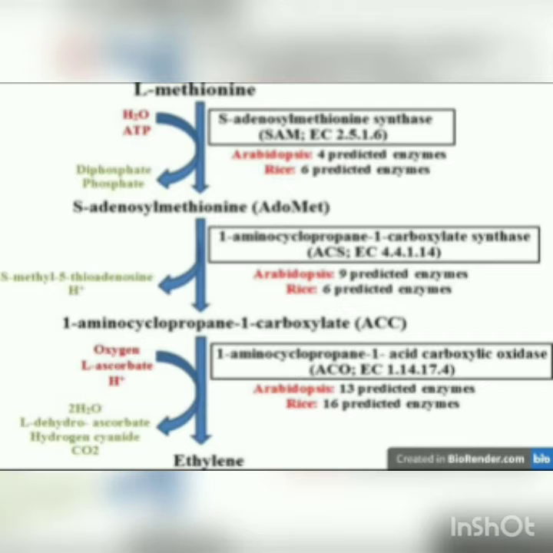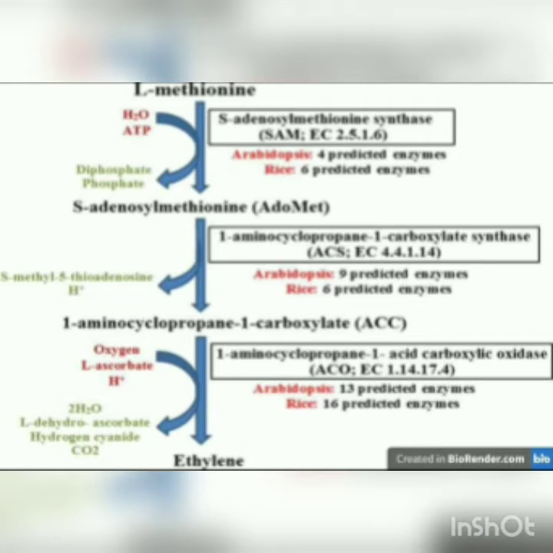The next step in the biosynthesis of ethylene is the conversion of SAM to 1-aminocyclopropane carboxylic acid, that is ACC, which is catalyzed by the enzyme ACC synthase. This step is believed to be the rate-limiting step in ethylene production, and any factor influencing the activity of ACC synthase influences ethylene production. The final step in the biosynthesis of ethylene is oxidative cleavage of 1-aminocyclopropane carboxylic acid, that is ACC, to form ethylene, CO2 and HCN by the enzyme ACC oxidase, formerly known as ethylene forming enzyme, that is EFE. HCN is ultimately converted to formic acid and ammonia. This reaction requires oxygen and is activated by light.